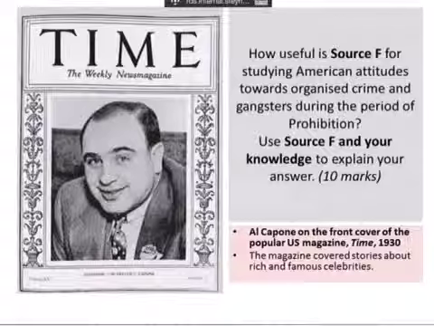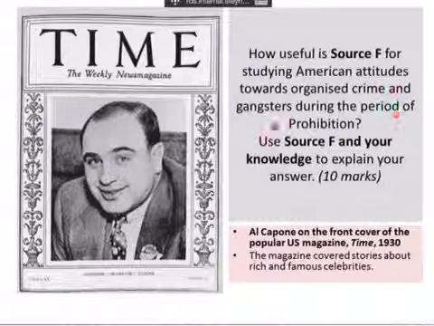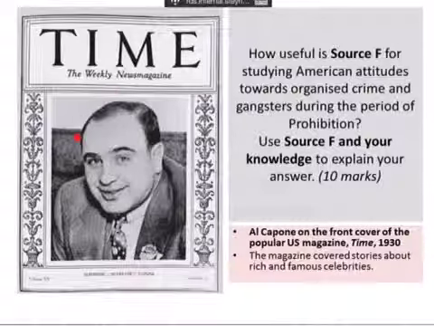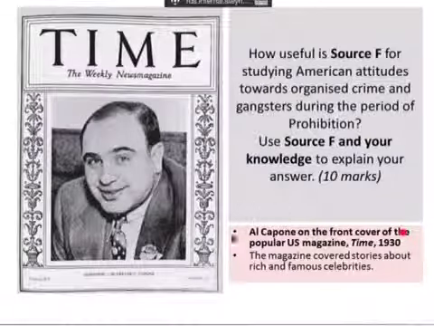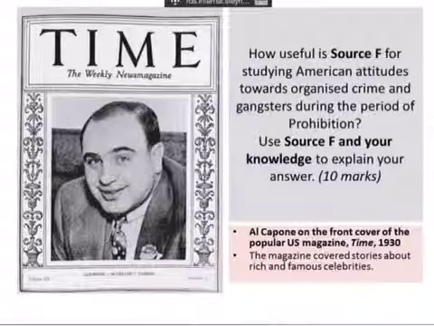You'll remember that in the structure of these questions, the first thing you need to do is say briefly what the source says about crime and gangsters during the period of Prohibition. You then need to talk about which knowledge you can bring to bear that might agree with the source and suggest that the interpretation the source gives is accurate and therefore useful. What knowledge do you have that then disagrees with the source and shows that it is less useful and inaccurate? And then you need to consider the provenance, both positive and negative, that makes the source useful or again detracts from it. And finally, you need to finish with a conclusion which shows what the source is useful for.